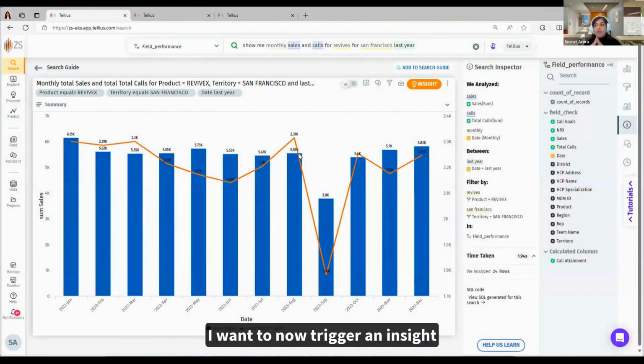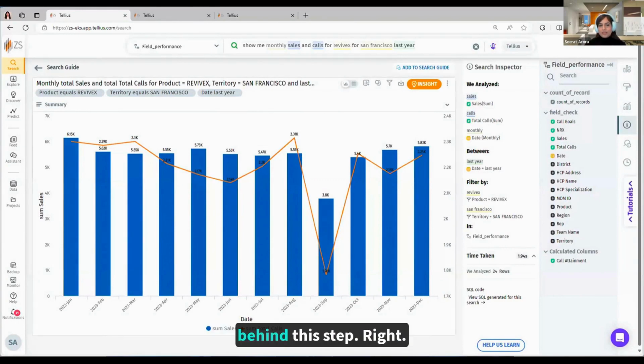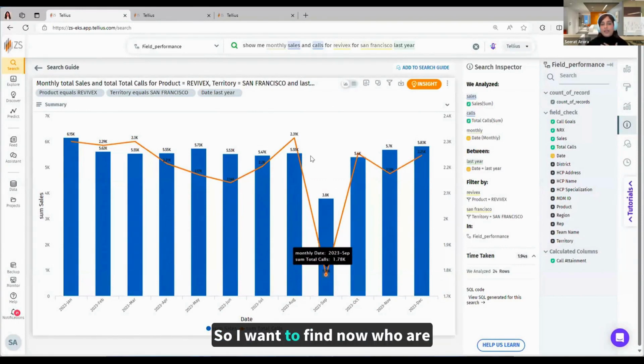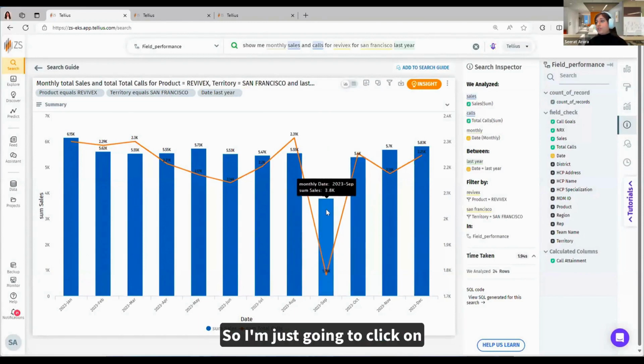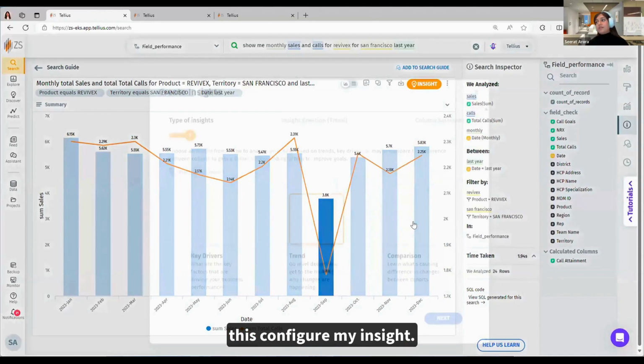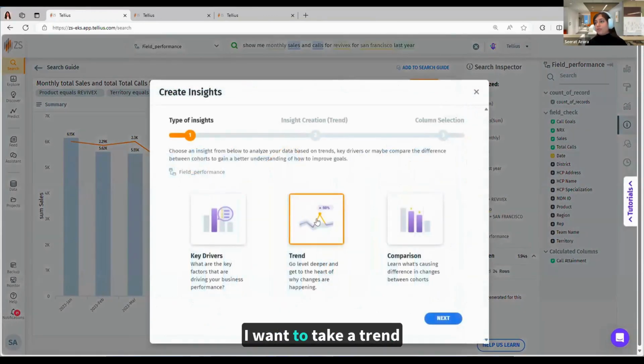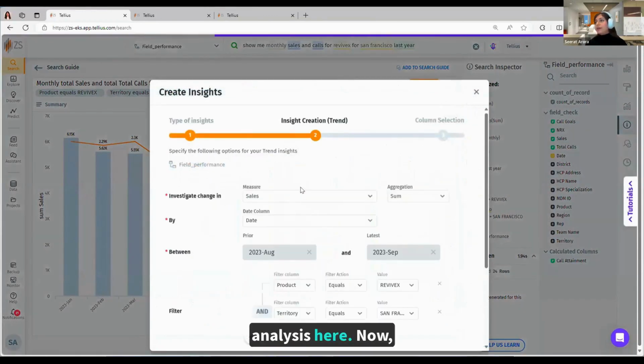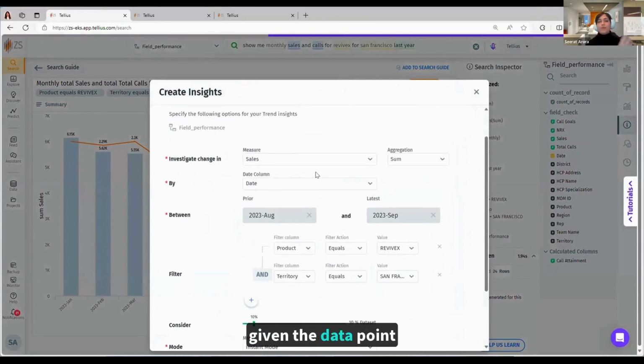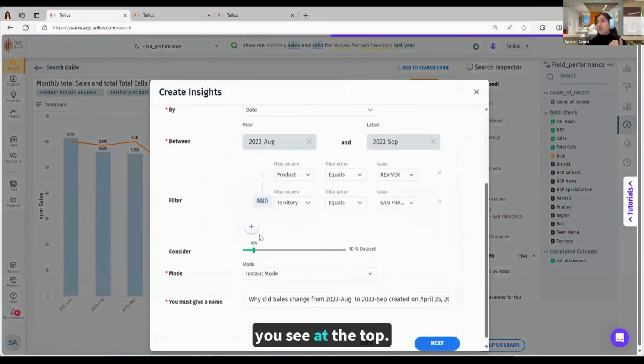And here I want to now trigger an insight to investigate the root cause behind this dip. So I want to find who are the top HCP contributors. I'm just going to click on this and configure my insight. I want to do a trend analysis here. Given the data point that I've selected, it auto picks the fields that you see at the top. I want to consider 100% of the data set.